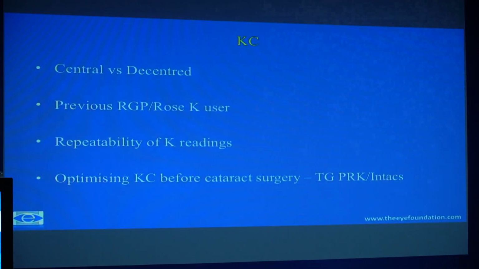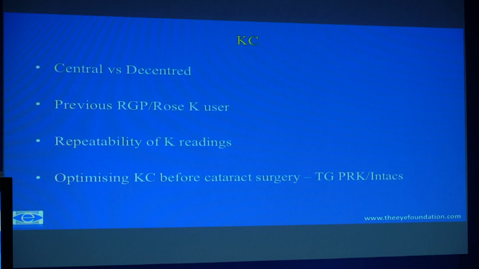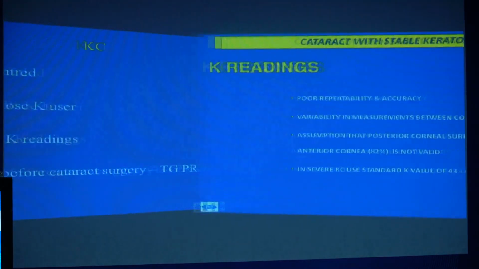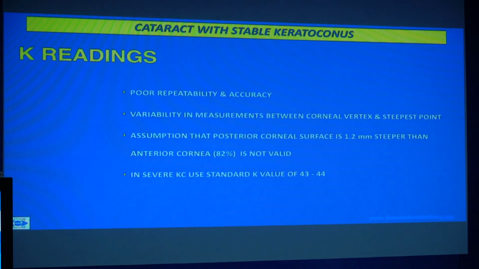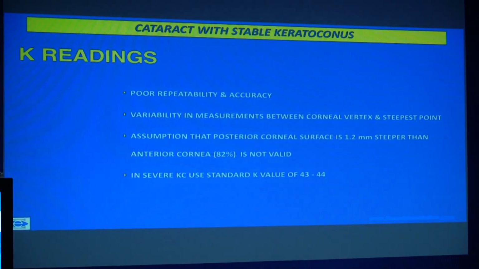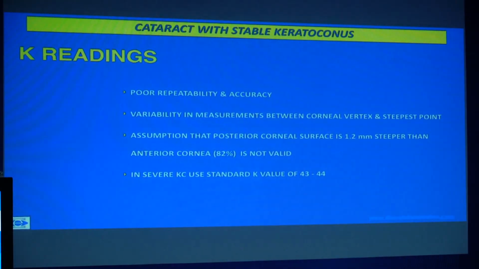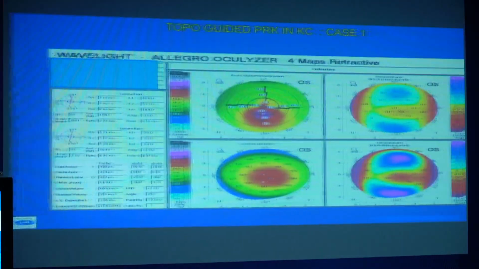Moving on quickly to keratoconus, the challenge is whether you have centered or decentered cones, and whether the patient was a previous RGP user. Again, repeatability of K readings becomes a challenge. One of the main challenges is, we assume there is a fixed ratio between the anterior and posterior cornea in all our calculations, and this can also be altered in keratoconus. And this is another facet which makes biometric calculation for cataract surgery difficult.